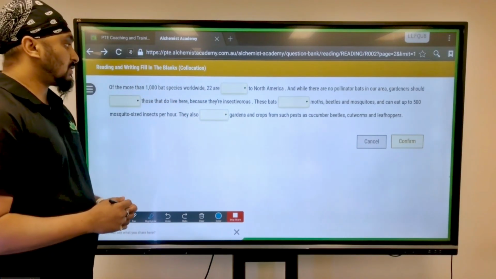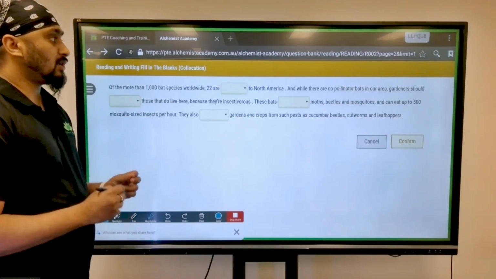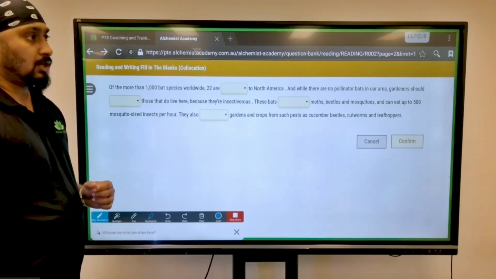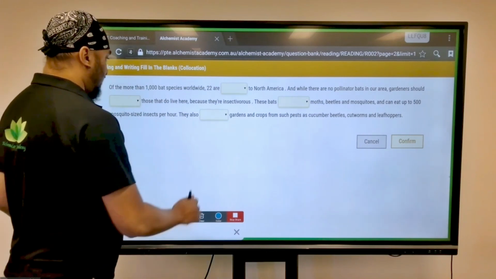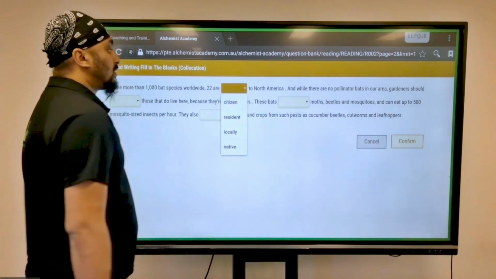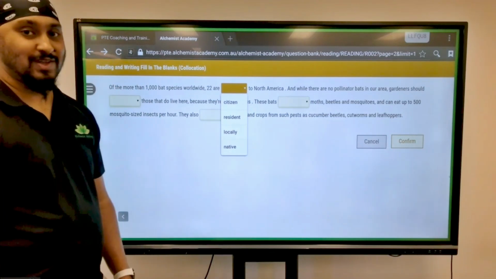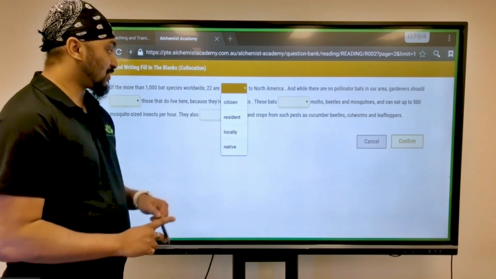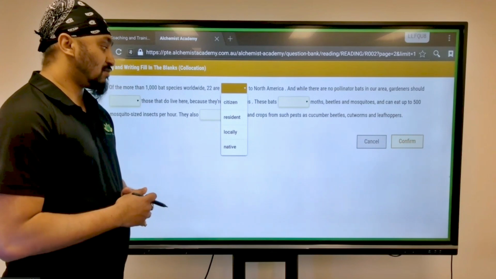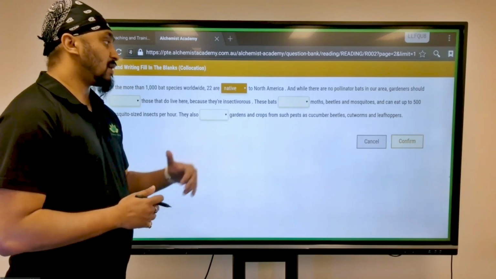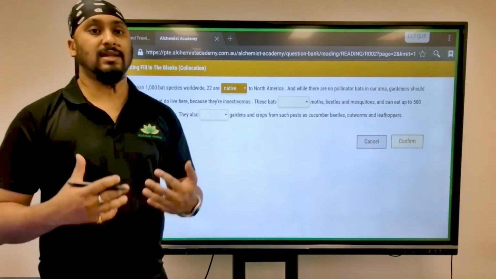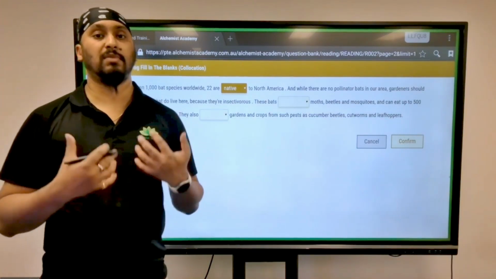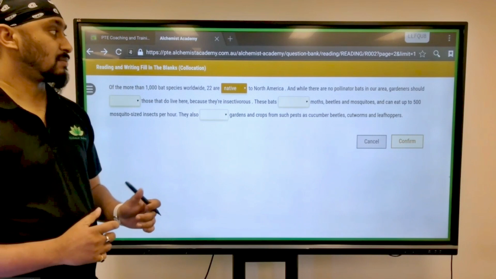Of the more than 1,000 species worldwide, 22 are dash to North America. There's something to North America. They're talking about the bat species. 22 are citizens to North America? No, we don't have citizens. They don't have a passport. Can't be resident. Can't be local. They're native to America. Why do we say something is native to a place? Because they originate from there, or they belong to that place.